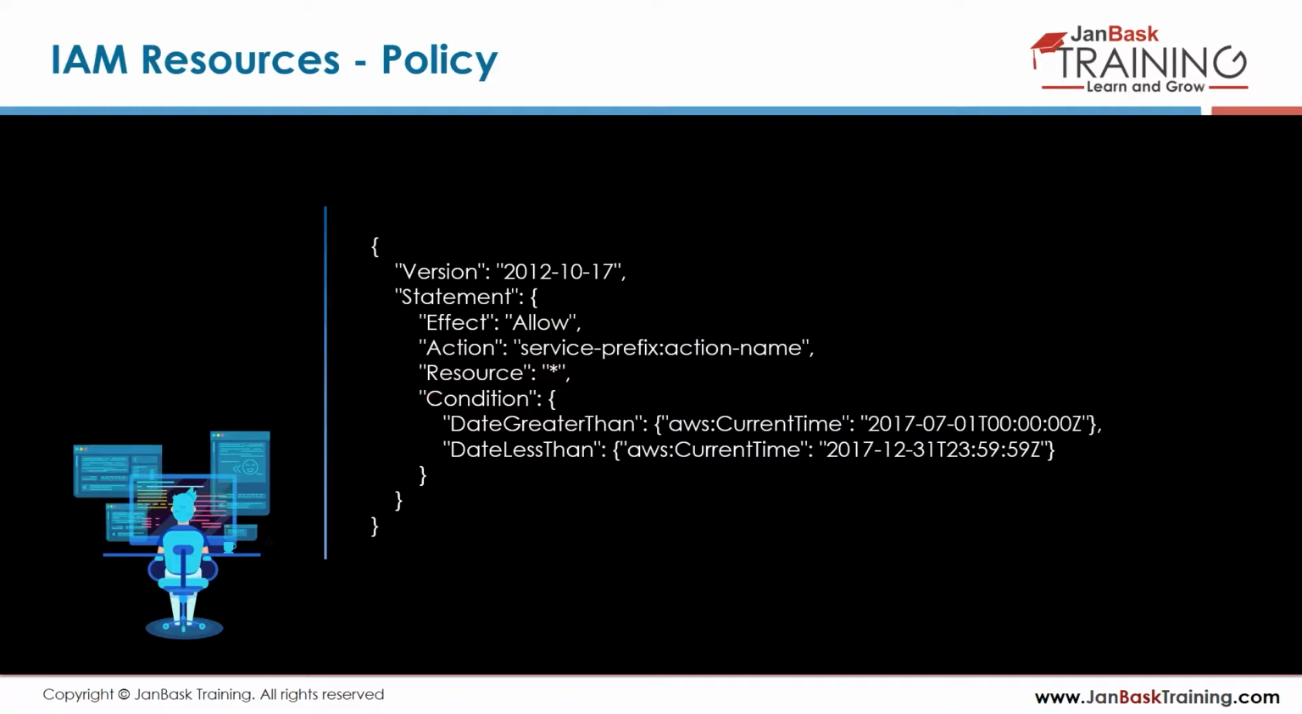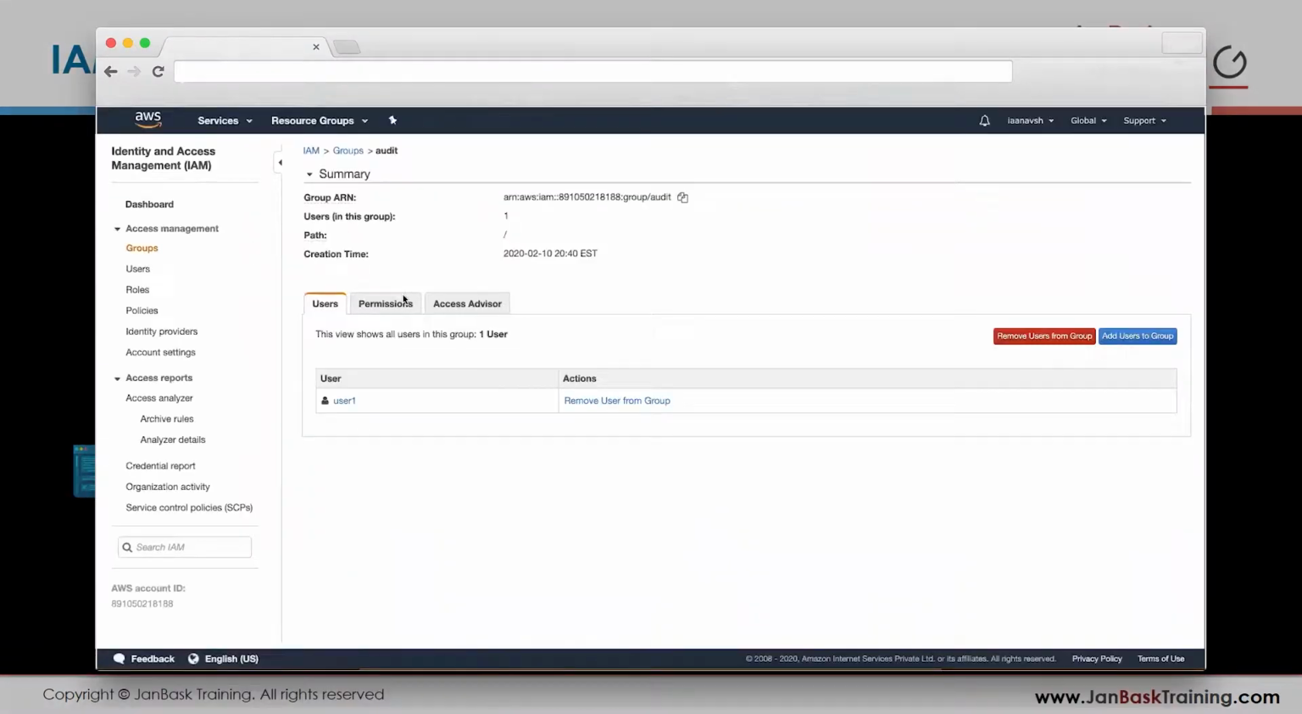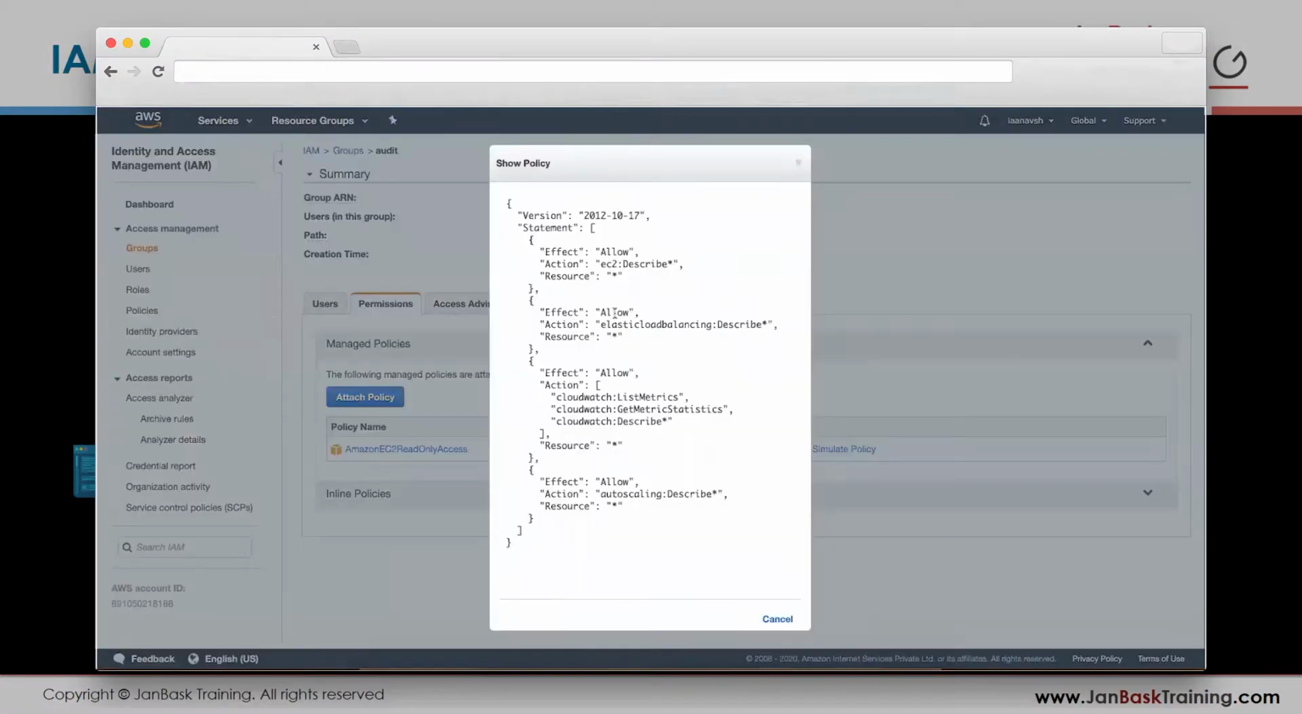So don't worry about it. It looks a bit cryptic, but it's really simple. So let's see an actual policy here. If I go to audit, I can see the permissions that I've given him. Okay, so show policy. So see EC2 describe. On EC2, he will be able to describe any resource and the effect is allowed, right? I want ELB describe allowed. And this is really simple.